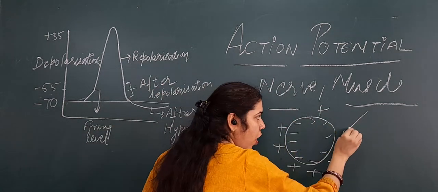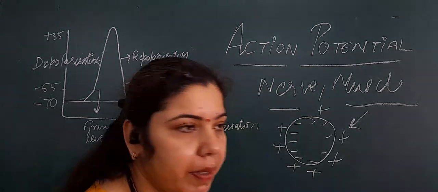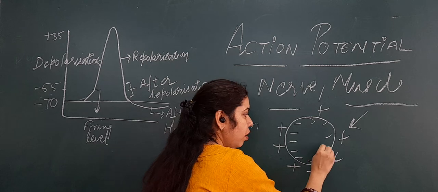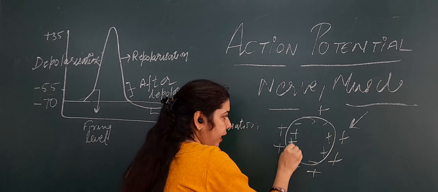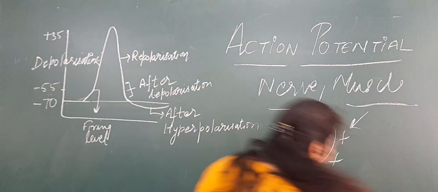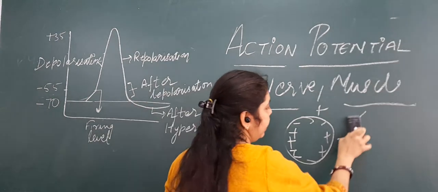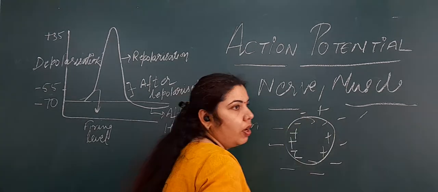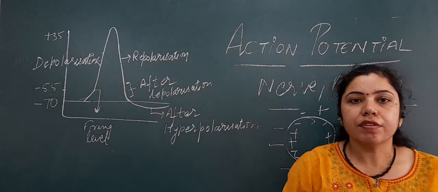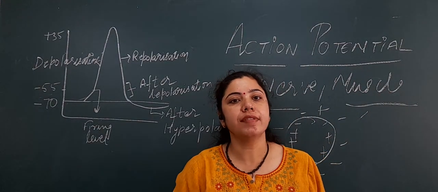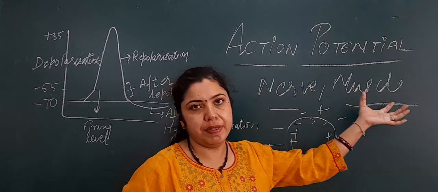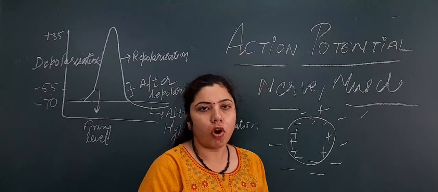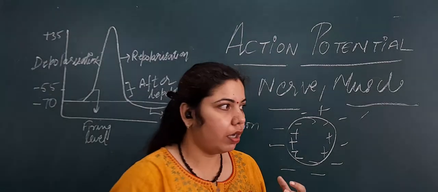On application of a stimulus, there will be a change in the potential of the membrane. It will become positive inside and negative outside, and this electrochemical change on the membrane is responsible for transmitting the signal in a nerve and a muscle. It is used for transmitting the signal from nerve to nerve or from nerve to a muscle.